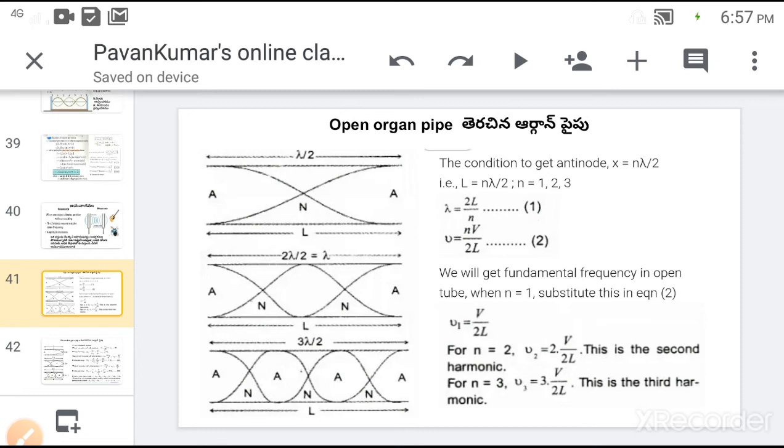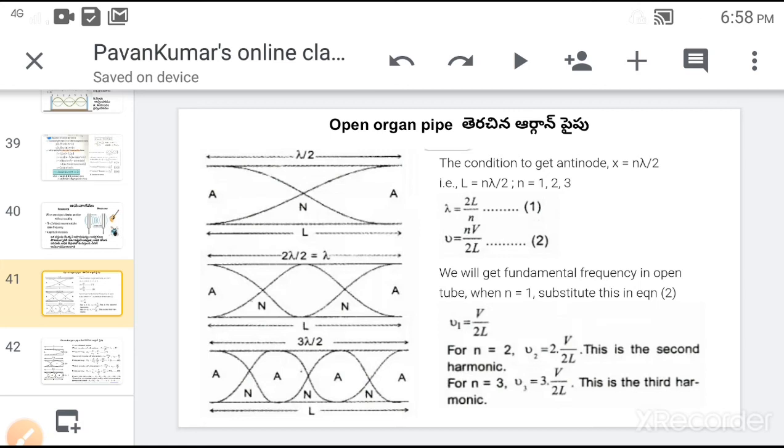But one point is to be noted here: the value v is equal to root T by μ is not taken in this case, because v is equal to root T by μ is the velocity of waves on stretched strings only. Here we have an air column, so we should not take v is equal to root T by μ in the case of open or closed organ pipes, because the waves are formed in the air medium.